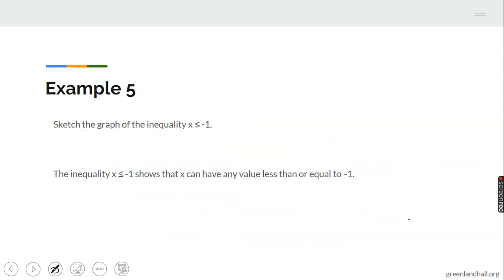Now, let's look at another example. We want to sketch the graph of x less than or equal to -1. Pick up your pen and paper and do this for me. Sketch the graph of x less than or equal to -1. Draw it on the number line.